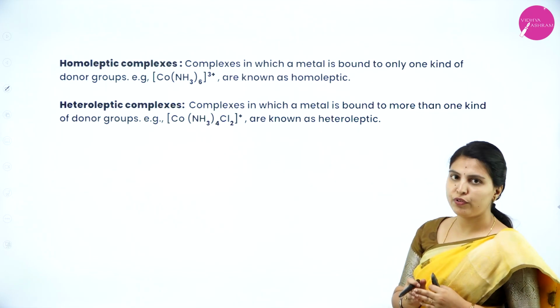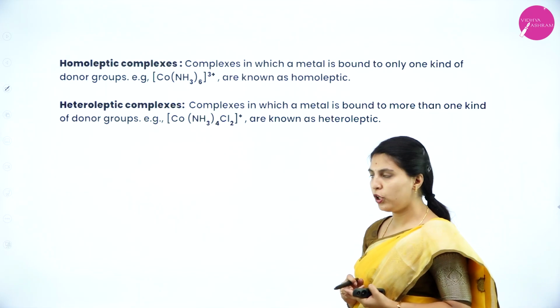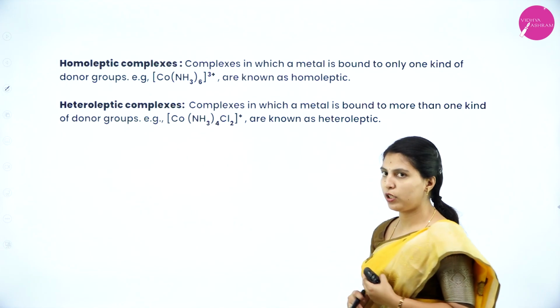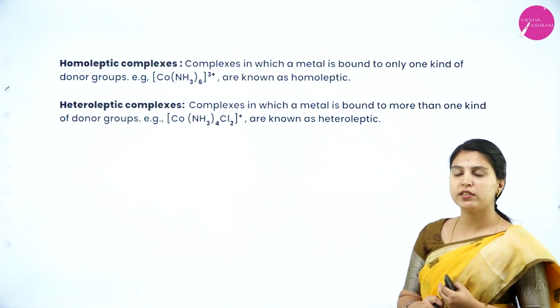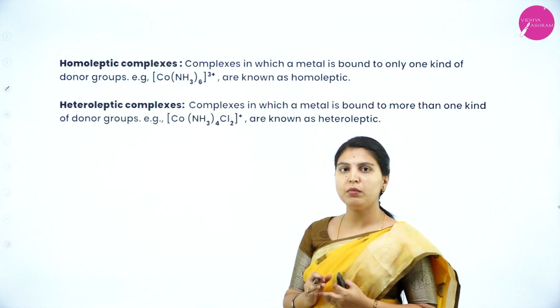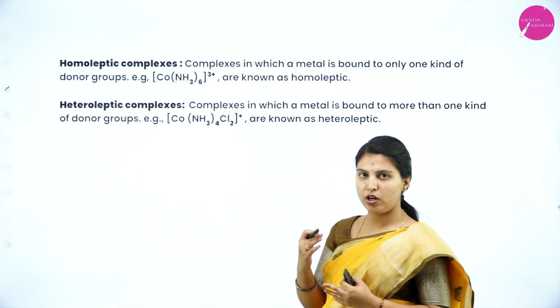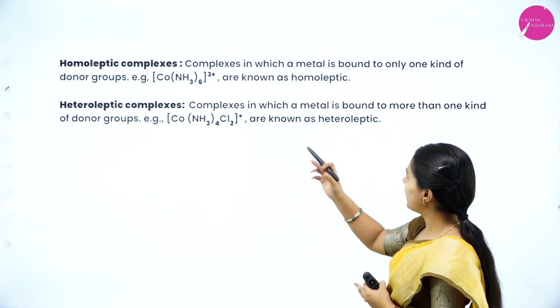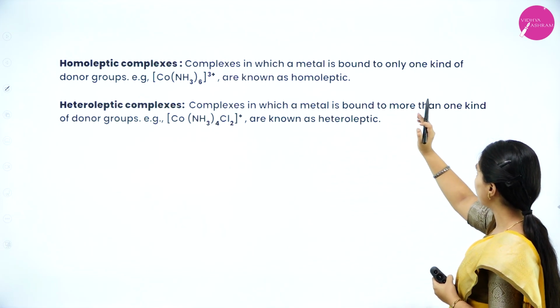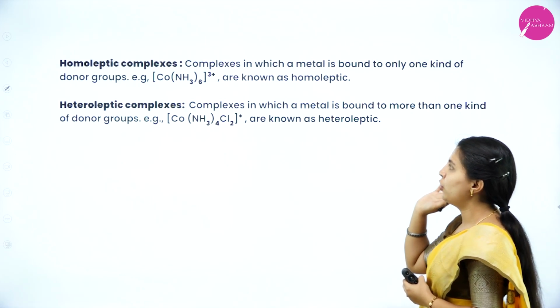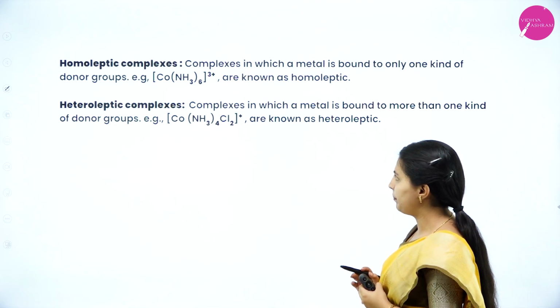Next, types of complexes. They are homoleptic complexes or heteroleptic complexes. Homoleptic complexes means the central metal atom is surrounded by the same type of ligand. Complexes in which a metal atom is bound to only one kind of donor group are called homoleptic.